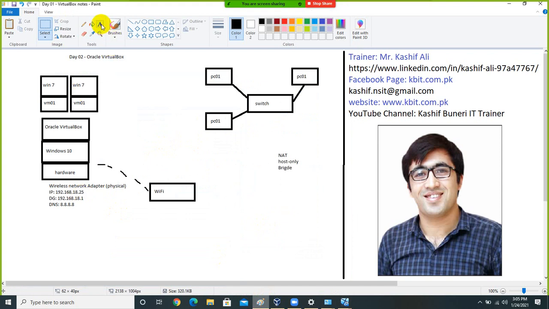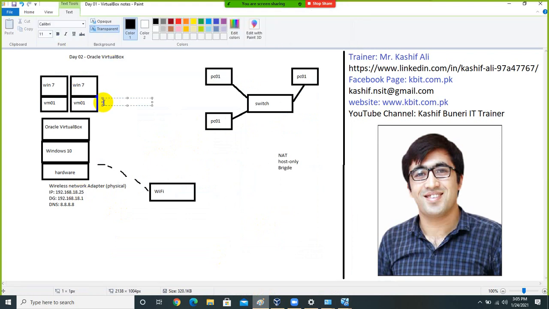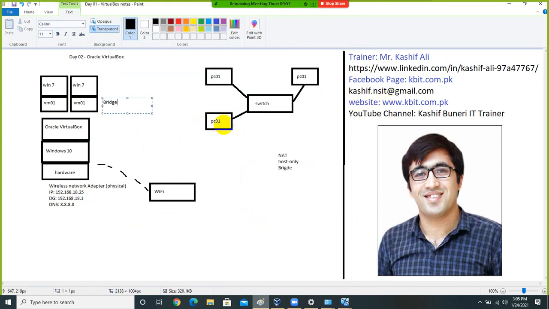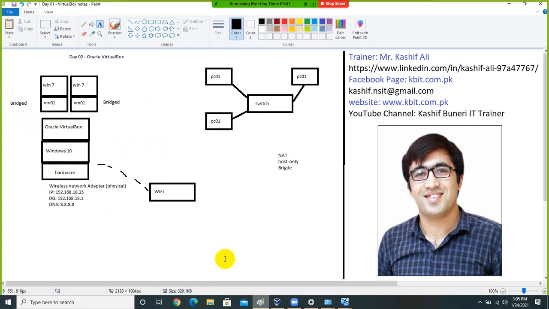So if I select the bridge option for a virtual machine, what will happen? Our virtual machine would be able to get access to the internet directly. They will be considered as part of our physical network.